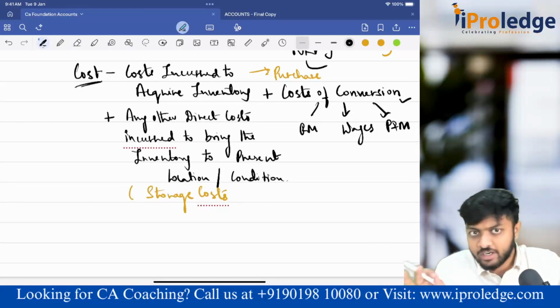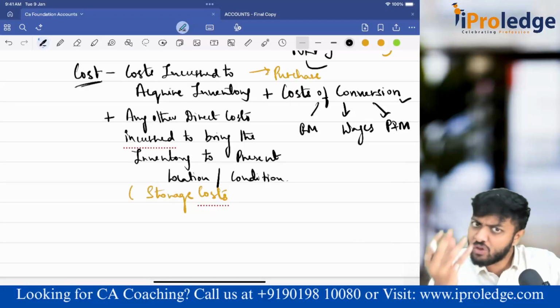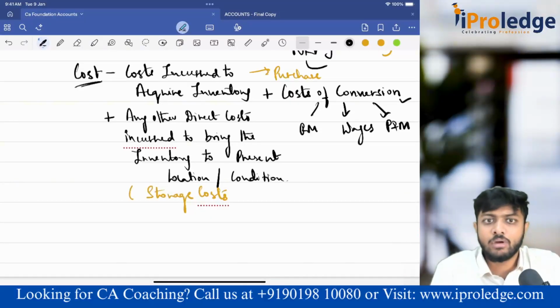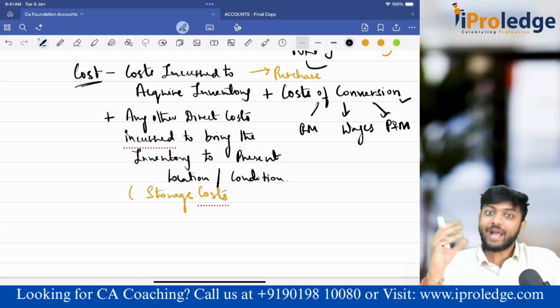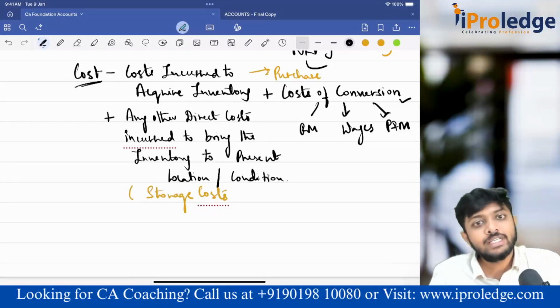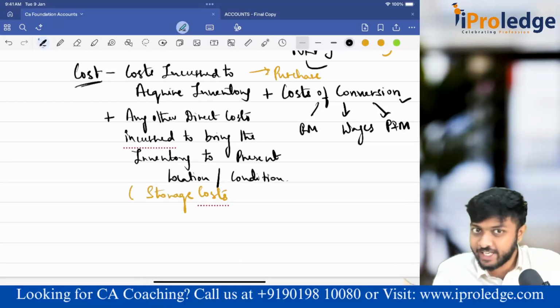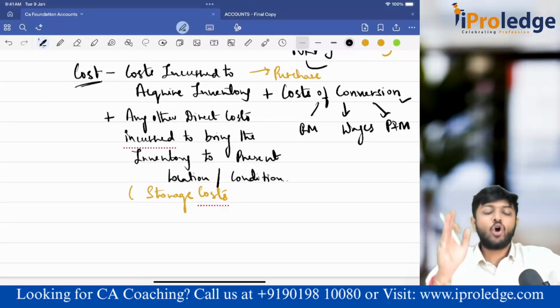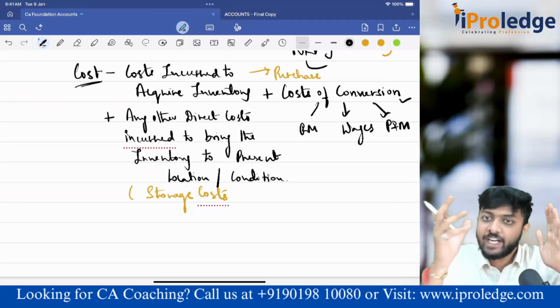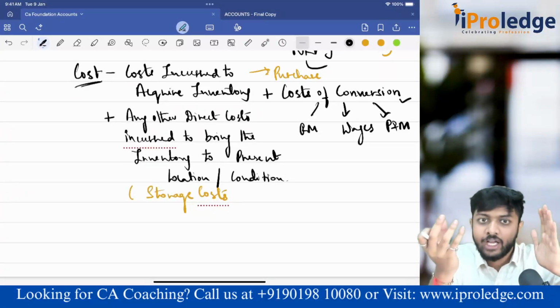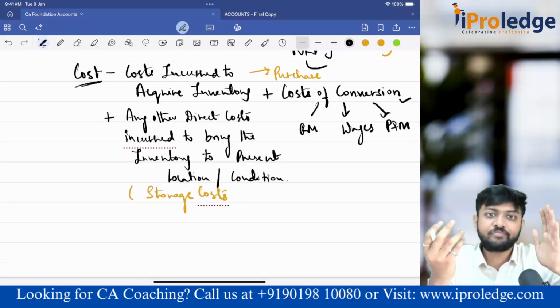The moment you are done with manufacturing, packaging and everything, it is already ready to sell. If you want, you can sell it now. You are voluntarily storing it because there are no customers coming. But is it ready to sell at that point of time when the packaging is done? Yes. The moment packaging is done, it is already ready to sell. So storage cost, if you see, it is not direct, because I told only those costs which have been incurred from the point of acquiring till the date it comes to the location or condition in which I can sell it.